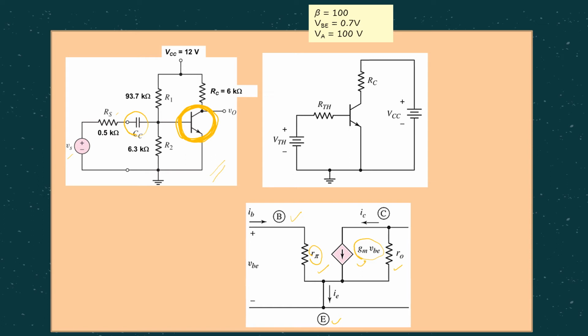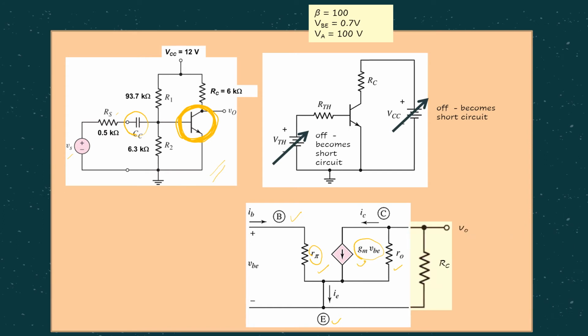Then after you draw this AC model for BJT, only then do you draw the rest of the connections in the circuit. Before you do that, whatever DC voltage is connected to the BJT circuit should be turned off, because now we are coming to AC, remember? So we have VCC, we turn it off. We also have VTH just now, turn it off.